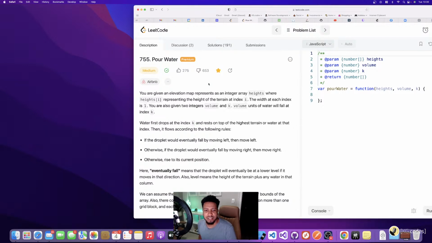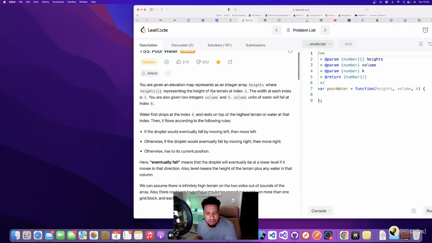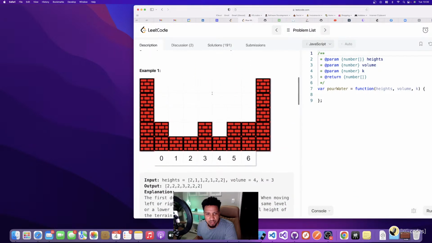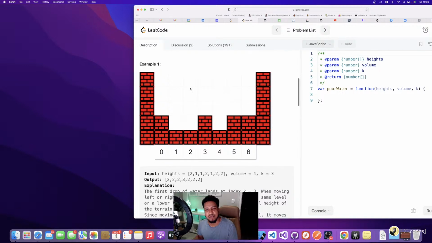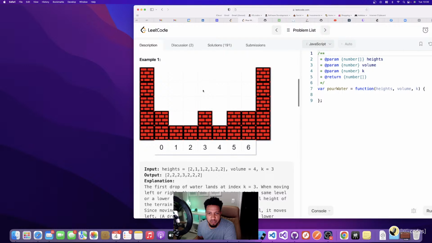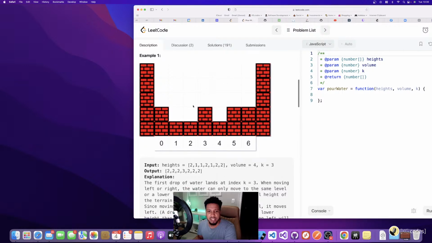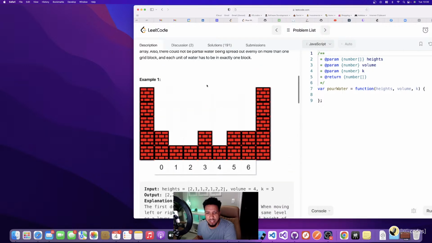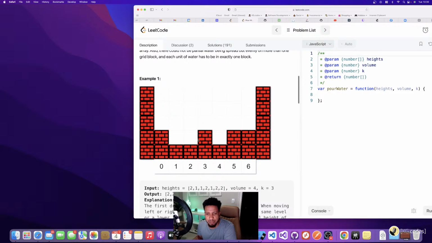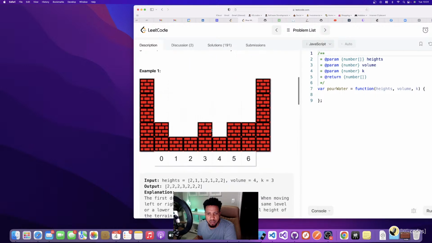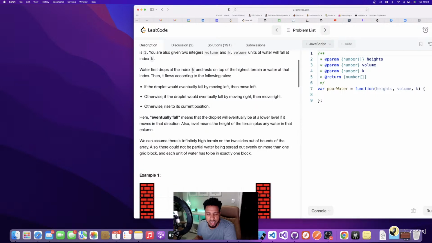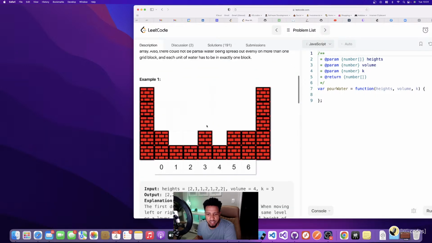Problem is Pour Water. I just read through the problem description for anybody that missed it, but I'm not going to read through it again. What I'm going to do now is go through the examples, and we can kind of figure it out from the examples themselves. Using the visual here, this problem is basically like water is falling somewhere in this grid, and then it needs to sit in one of these blocks. In this example, the blue part is water, and the red parts are like Mario bricks or whatever.